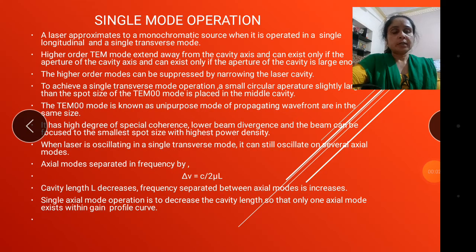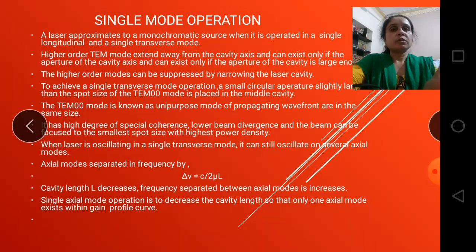Hello friends, in the last lecture we discussed the topic of modes. In this, we can see there are two types of modes: the first is longitudinal and the second is transverse mode. In the transverse mode we get the various types of TEM modes that we can study. Now today we are going to start a new topic, single mode of operation.